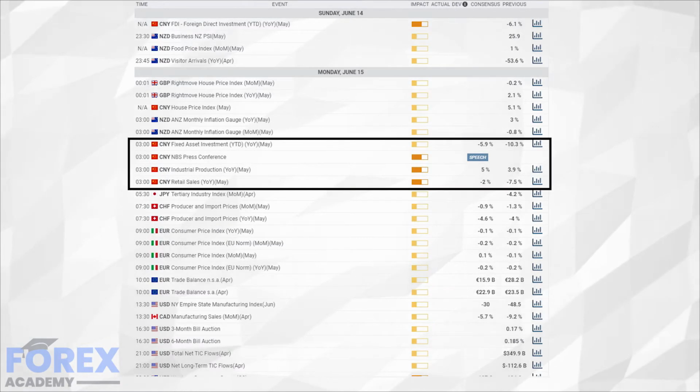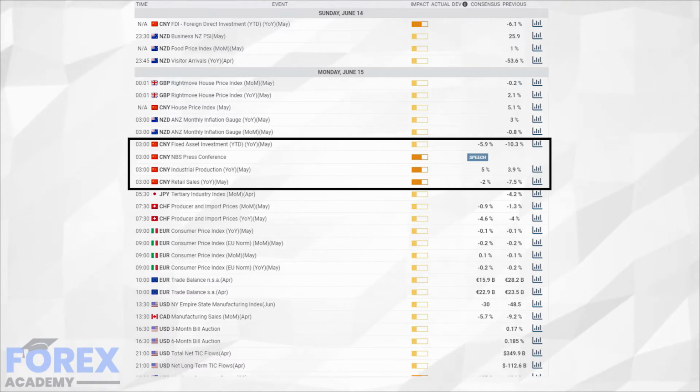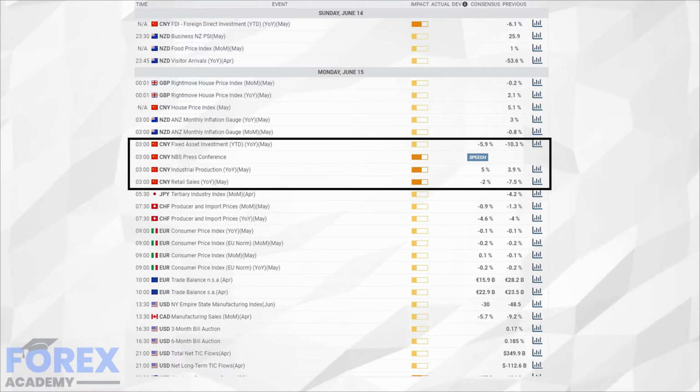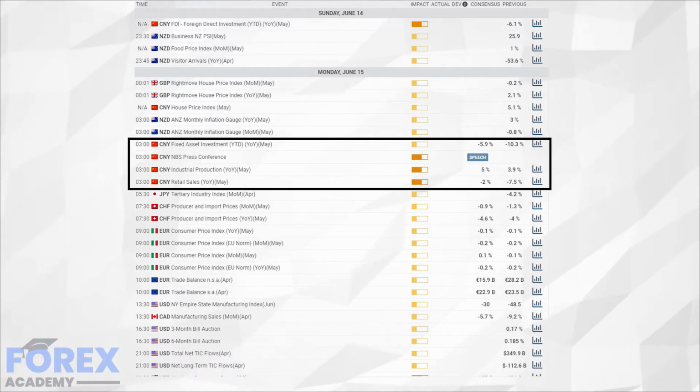China typically releases economic data during the Asian session. It is released by the National Bureau of Statistics of China, and due to the complex nature of the coronavirus pandemic, and due to the fact that China was the first country to be severely infected by the disease, it is also the first country to have significantly recovered from the disease. Data coming out of China is of greater market focus at the current time than perhaps previously.